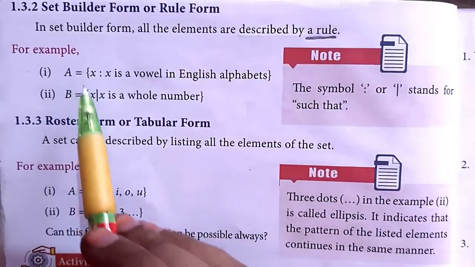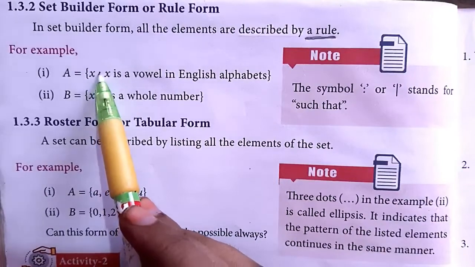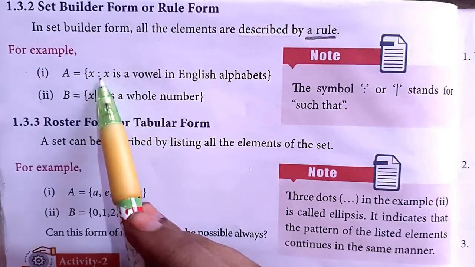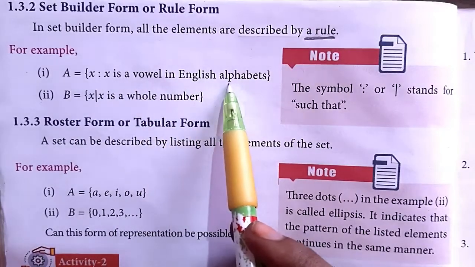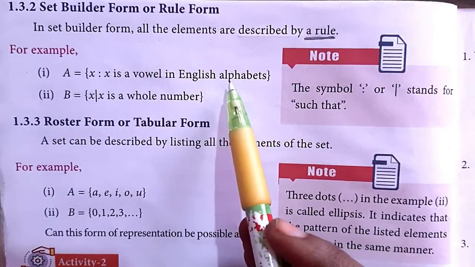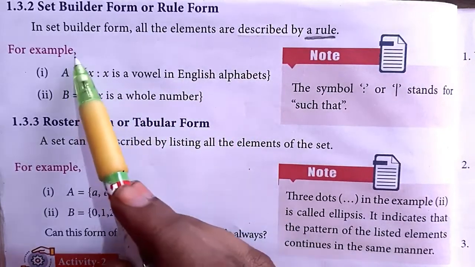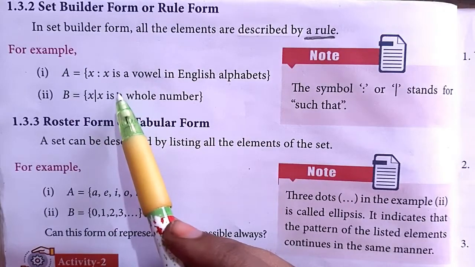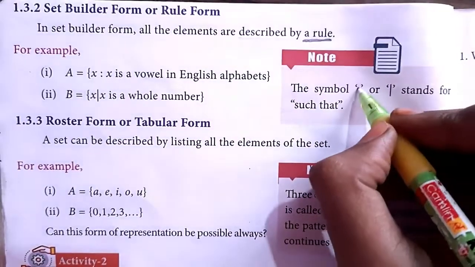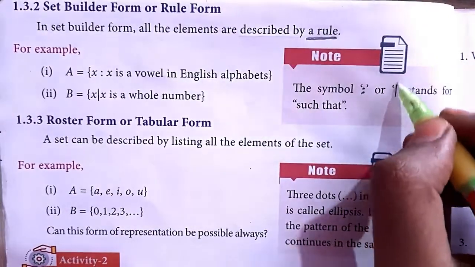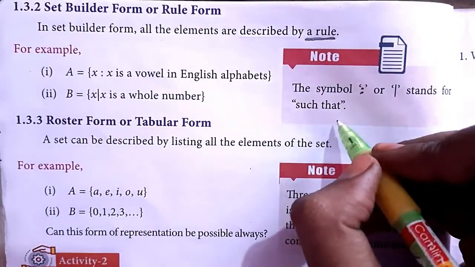For example, x equal to the set of all x such that, the symbol is such that. Okay, x is a vowel in the English alphabet. We gave the same example in the descriptive form, that is in words, but here we use the rule form, otherwise called set builder form. Look at this symbol, it means such that. Otherwise we can use a straight slash, which also stands for such that. Okay, such that.